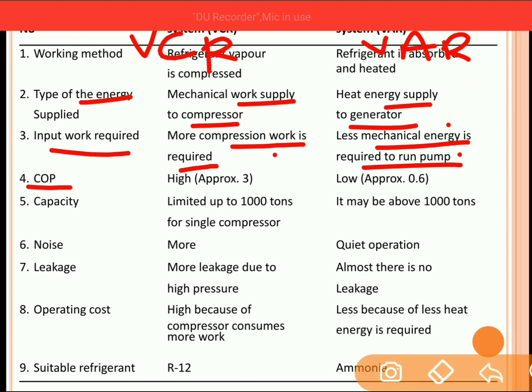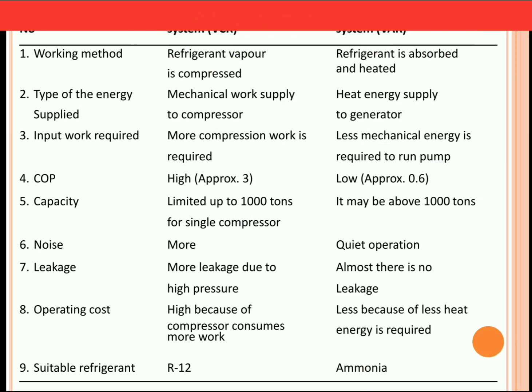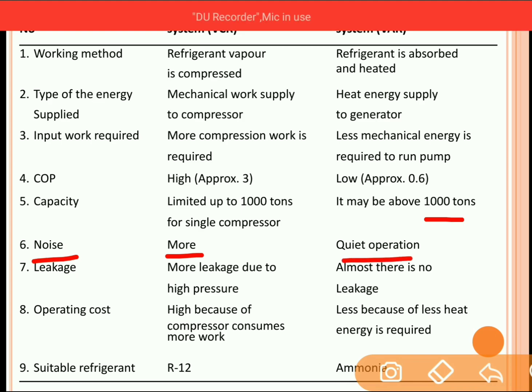Performance. Coefficient of performance is very high in case of VCR, whereas it is low in case of VAR. Capacity. It is limited to 1000 ton for a single compressor, whereas VAR is possible for more than 1000 ton. So the capacity of the vapor absorption refrigeration system is higher as compared to that of VCR. Noise. VCR is more noisy, whereas VAR is quiet in operation. Leakage. More leakage is possible in VCR due to high pressure, whereas in VAR there is almost no leakage.